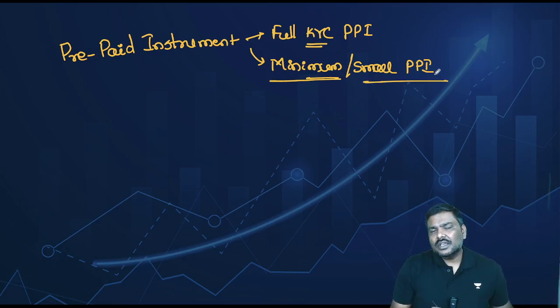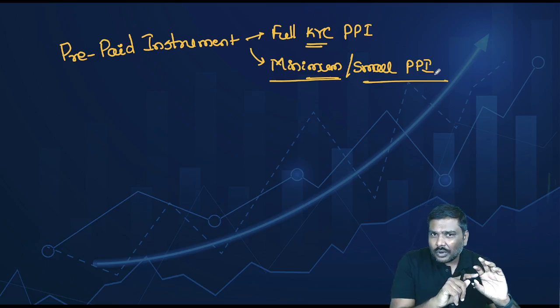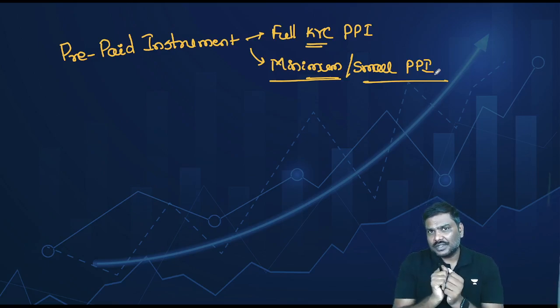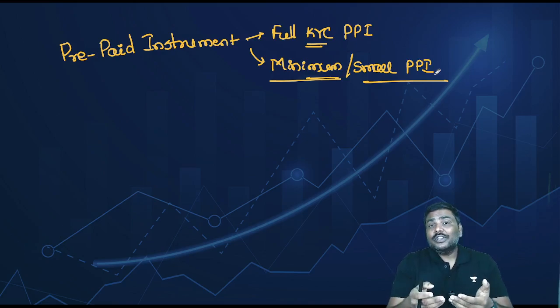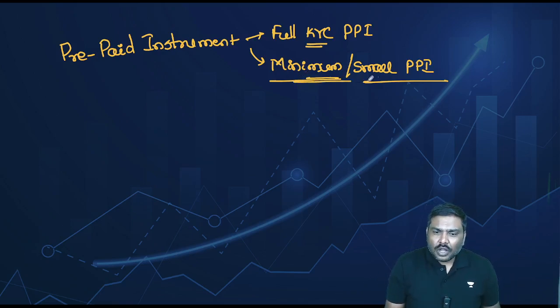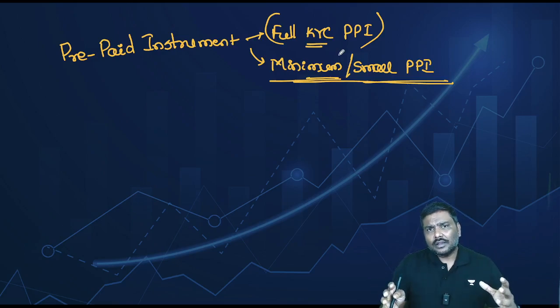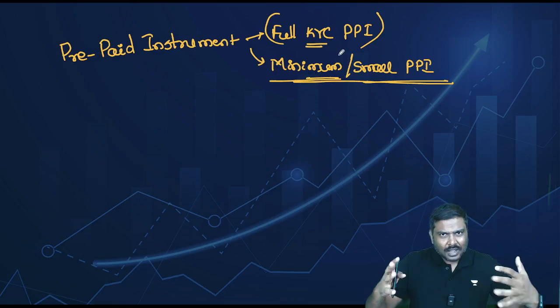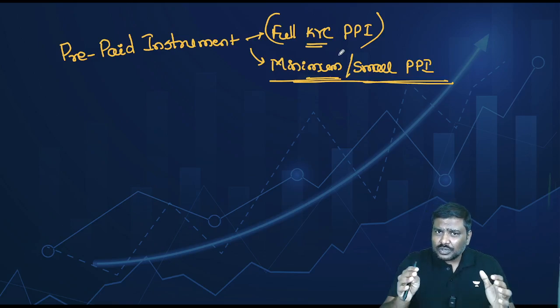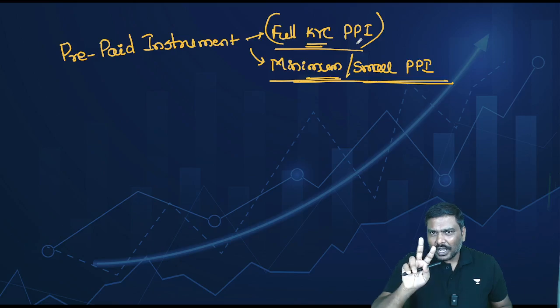But please understand this, using these PPIs, you can only purchase goods and services. You cannot use these PPIs to transfer funds. You cannot use them to withdraw cash. These utilities are not associated with small PPI. What about the full KYC PPI? You can use the full KYC PPI to purchase goods or services. If you want to withdraw cash using the card, allowed. If you want to transfer funds using this PPI, allowed. That is called full KYC PPI. So these are the two types of PPI.